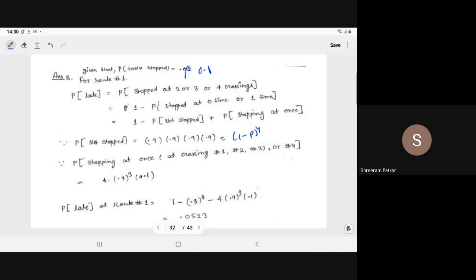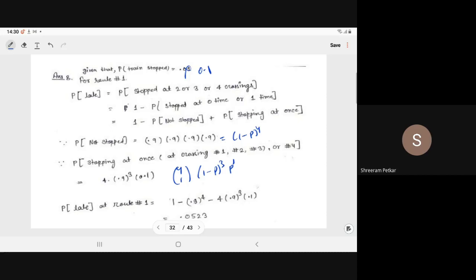Probability that at one crossing, at crossing 1, 2, 3, or 4, there is a stop. It will be 4C1, (1 minus p) power 3 and p to power 1. Clear? So stopping either at 1, at 2, at 3, at 4. So it will become 4 into 0.9 power 3 into 0.1.